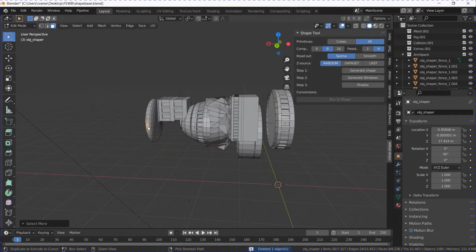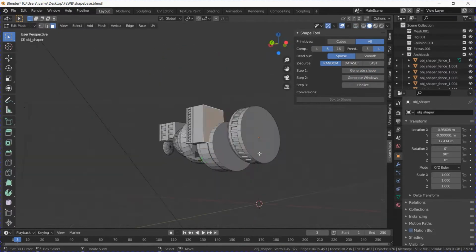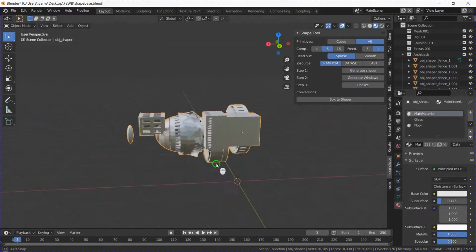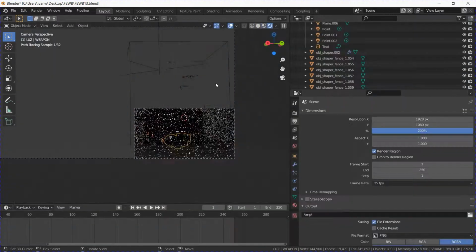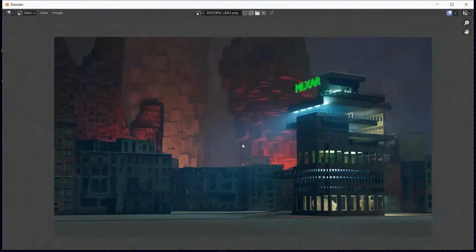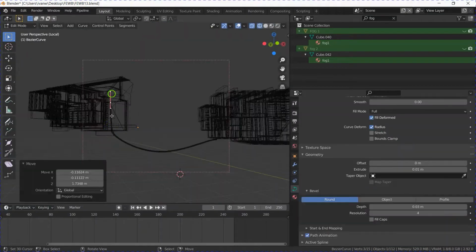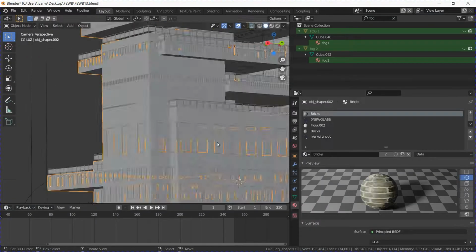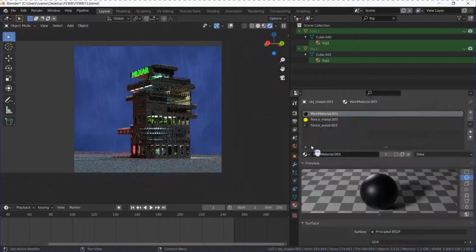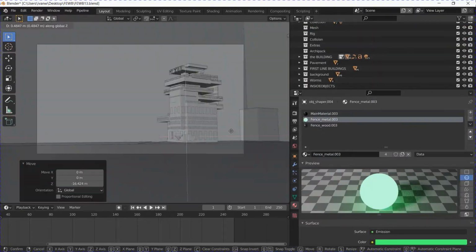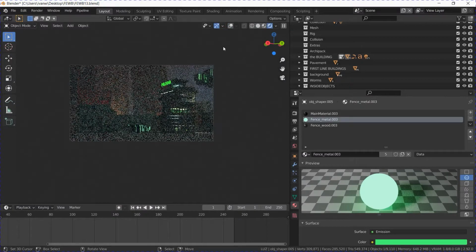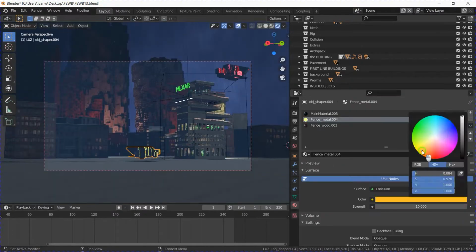So I start with the shape generator again, and after some experiments I rotate the new shapes and turn them into something like for a mad scientist. Now I can also generate other shapes, put some cables. Some of it is charging or something. Now I duplicate, modify, assign some light under, and we have MLXAR shapes.